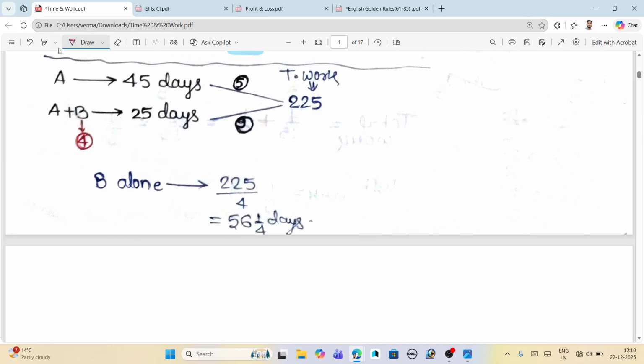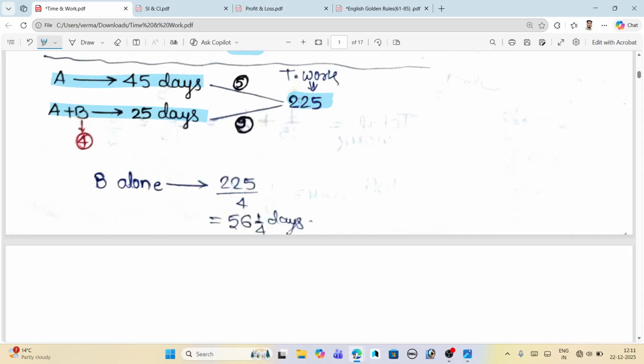So just come here, and this is the example we are taking right now. A takes 45 days, and A plus B take 25 days. What is the total work? Just take the LCM of 45 and 25, and we will get 225. Okay, this is the total work.